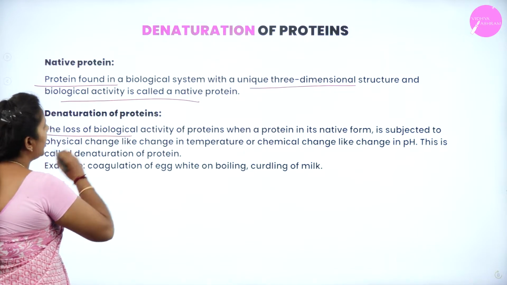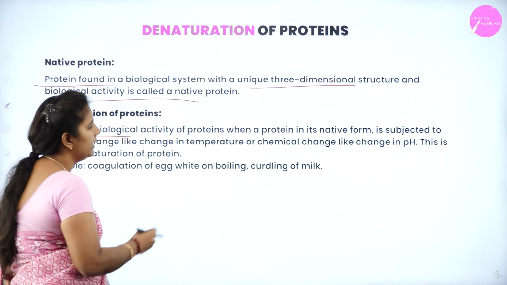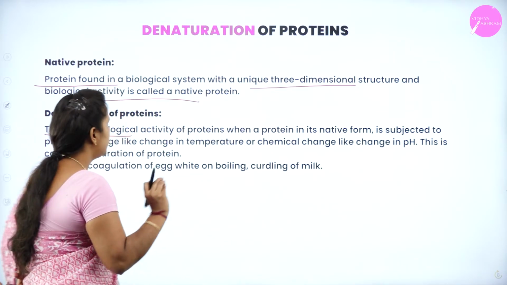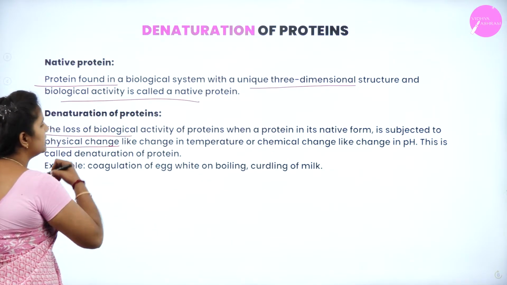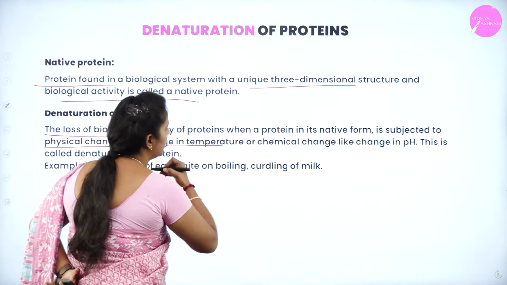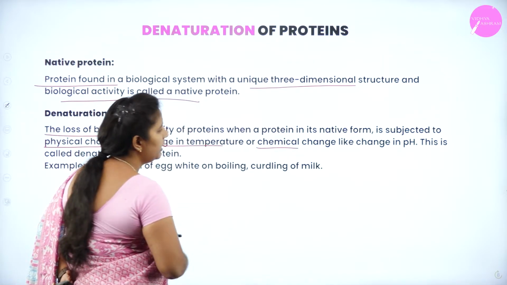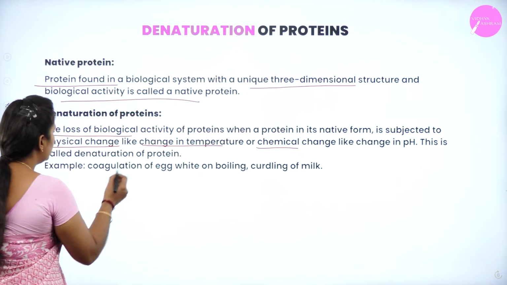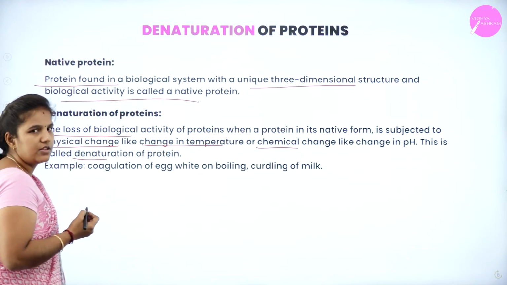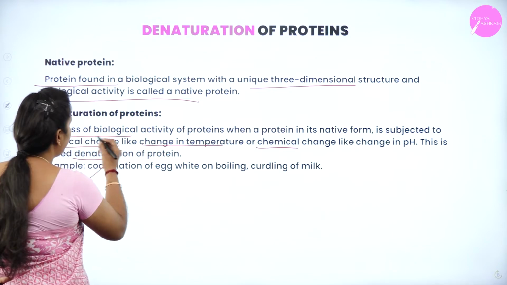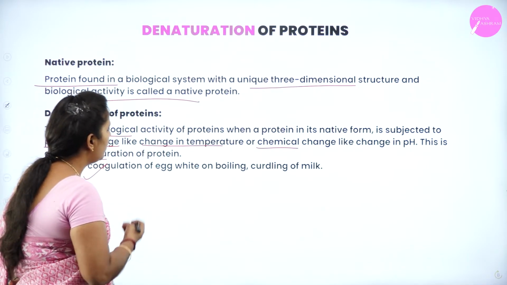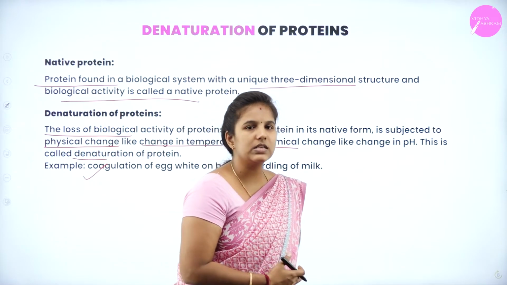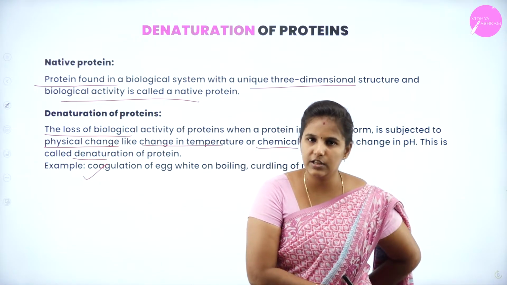It is the loss of biological activity of a protein in its native form when it is subjected to a physical change such as a change in temperature, or a chemical factor such as pH. Examples are coagulation of egg white on boiling and curdling of milk.